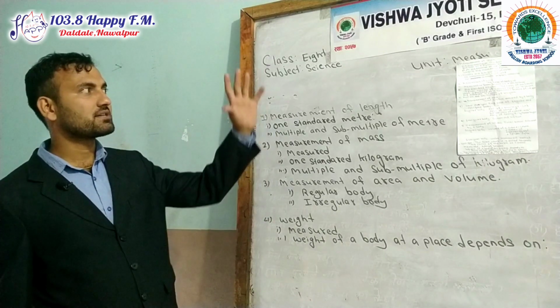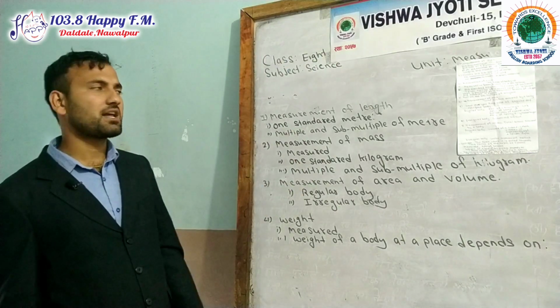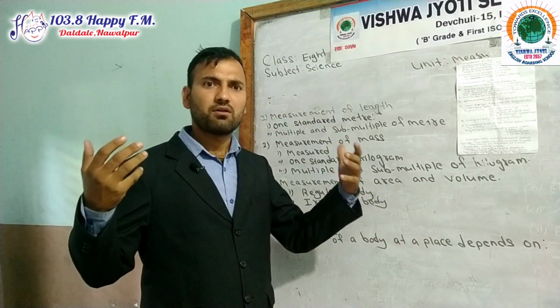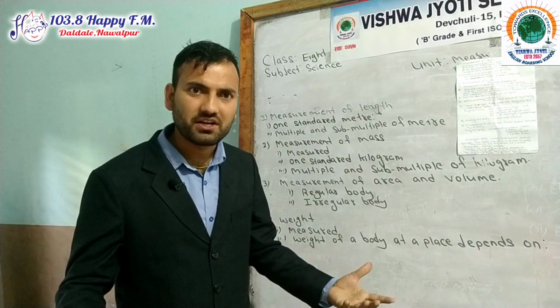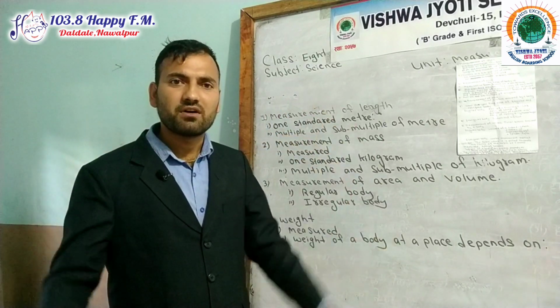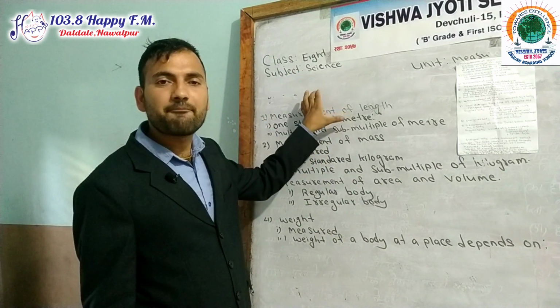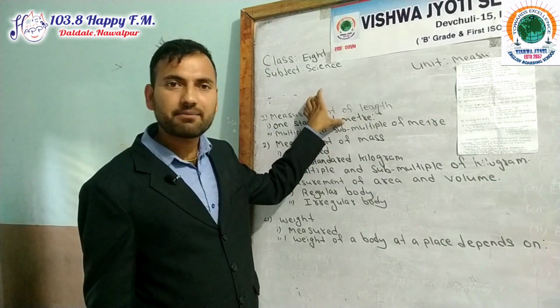Class 8 Science, unit Measurement. We already discussed in the previous class what is measurement, how many types of unit, how many types of physical quantity, and system of measurement. Today we discuss some examples of fundamental quantity and some examples of derived quantity.